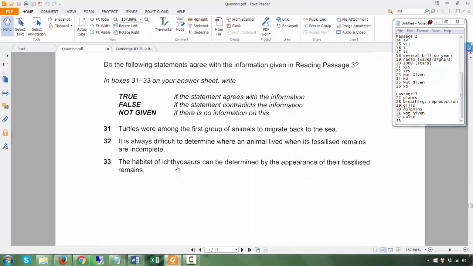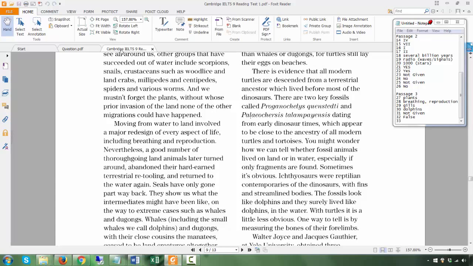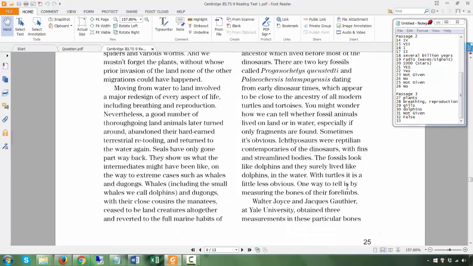The habitat of ichthyosaurs can be determined by the appearance of their fossilized remains. One way to tell with the fossilized look is that they surely lived like dolphins in the water.